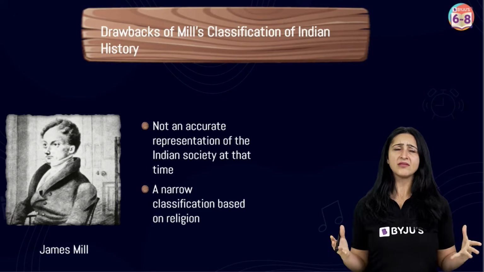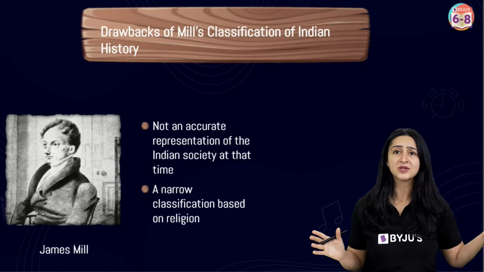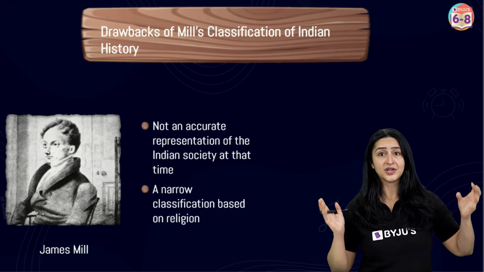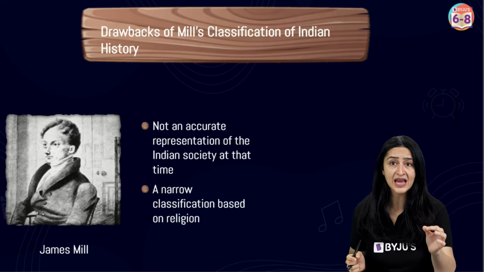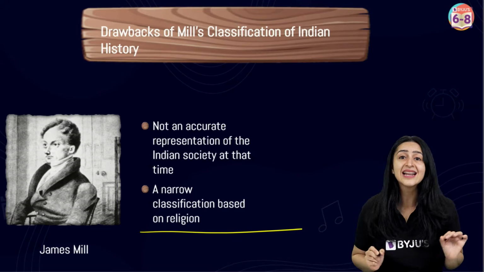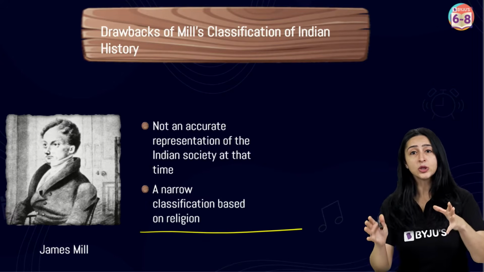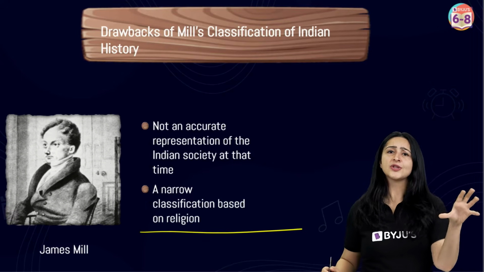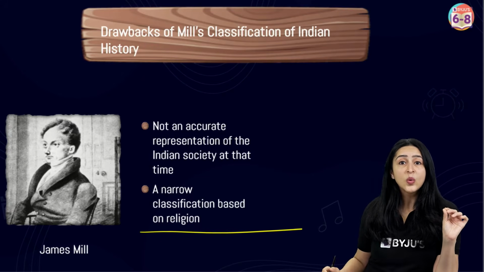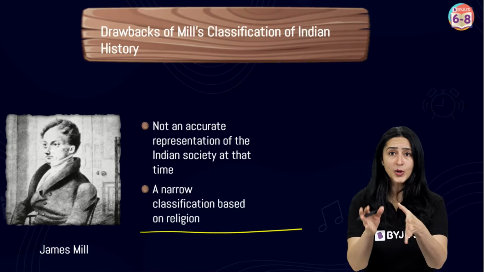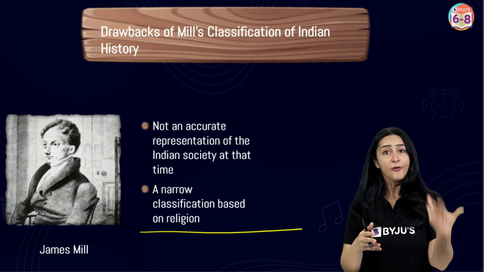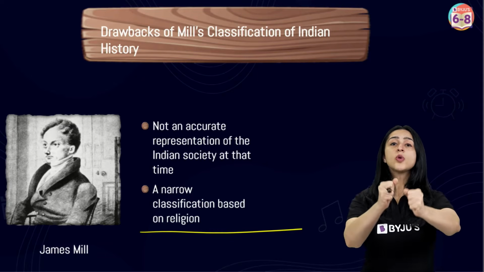It was not at all, in fact, an accurate representation of Indian society at that particular time. In fact, it was quite a narrow classification which was based on religion only. Mill thought that all Asian societies were at a lower level of civilization than Europe. Can you believe that?